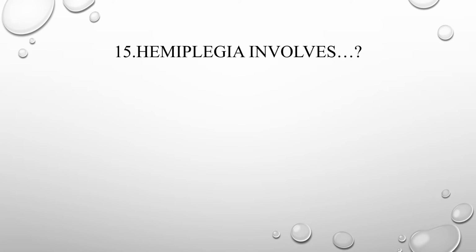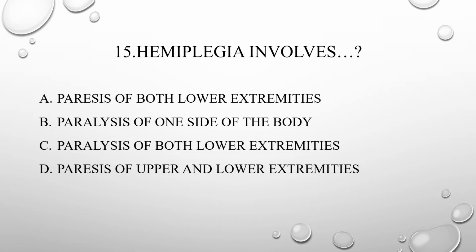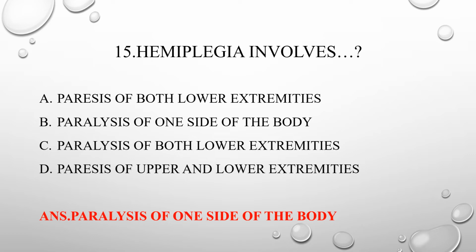15th one, hemiplegia involves A. Paralysis of both lower extremities, B. Paralysis of one side of the body, C. Paralysis of both lower extremities, D. Paralysis of upper and lower extremities. So answer is paralysis of one side of the body.